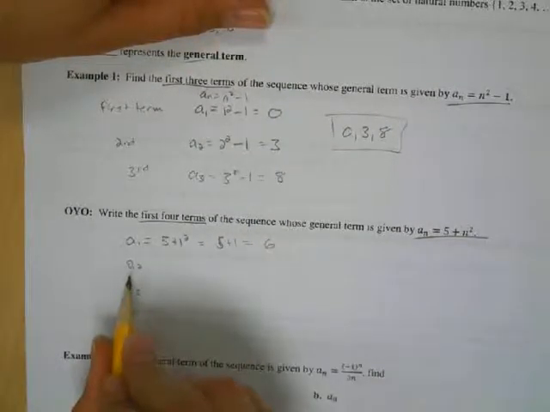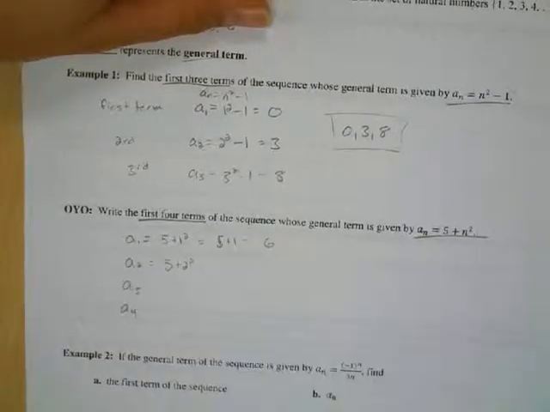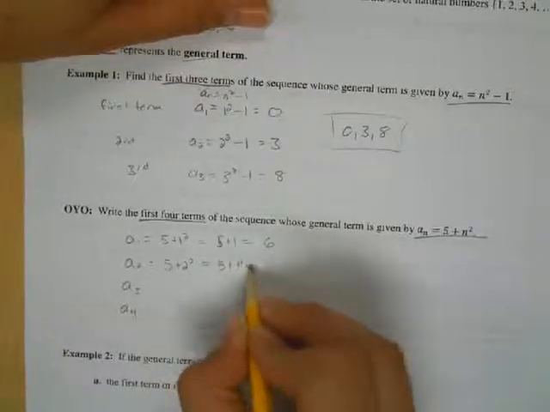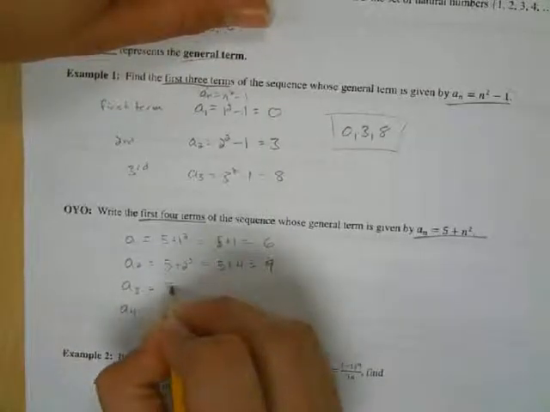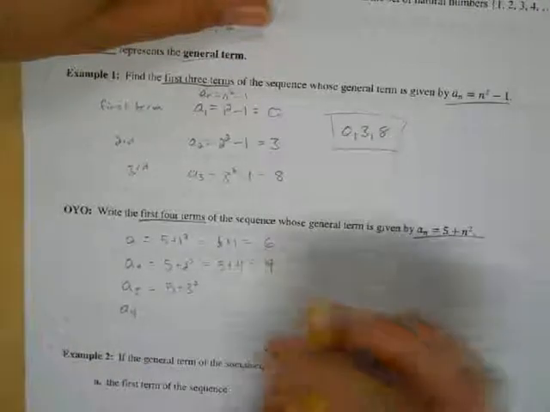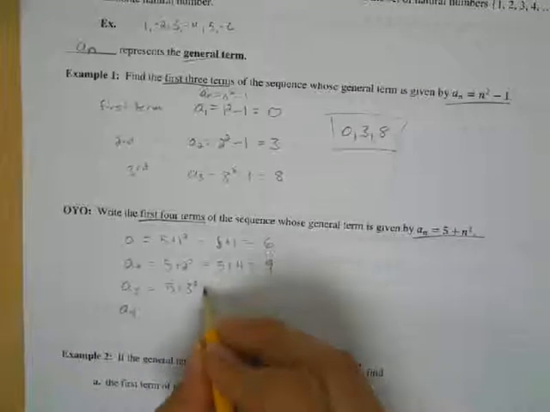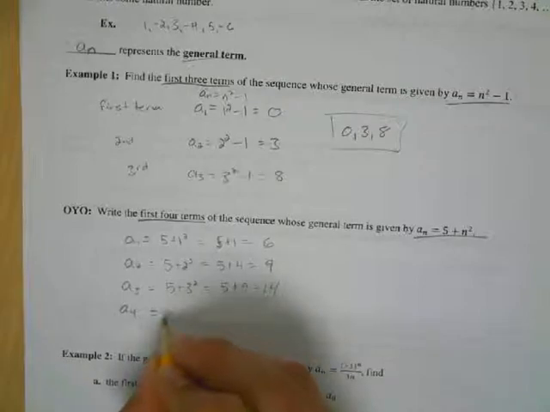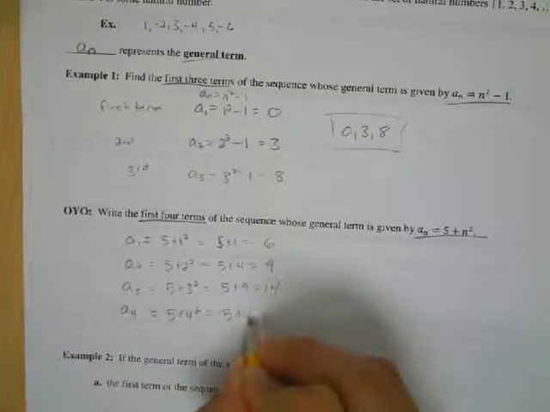Okay, a sub 2, we're going to plug in a 2 this time. So 5 plus 2 squared. Okay, just replacing that in. So 2 squared is 4, and we get 5 plus 4, which is 9. Okay, a sub 3, so 5 plus 3 squared. Again, this is the actual third number in the sequence. 5 plus 3 squared is 5 plus 9, so that's going to be 14. And 5 plus 4 squared is 5 plus 16, which is going to be 21.